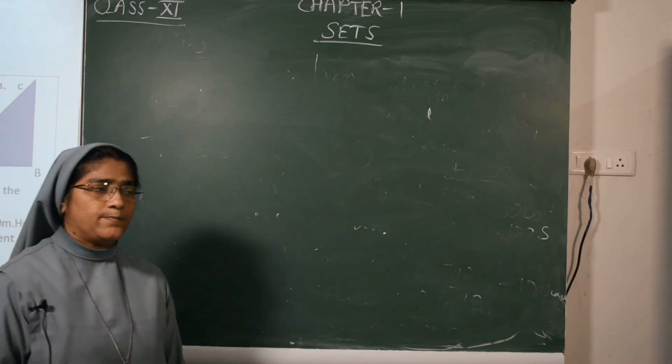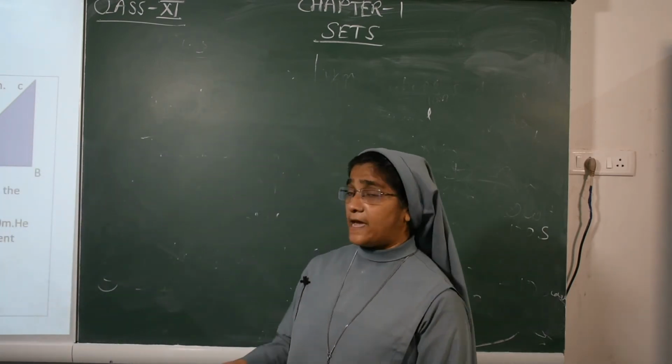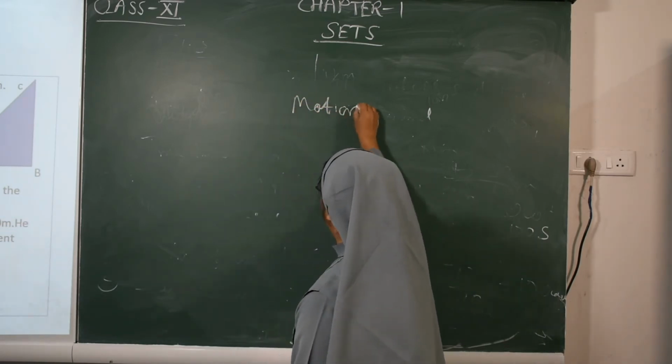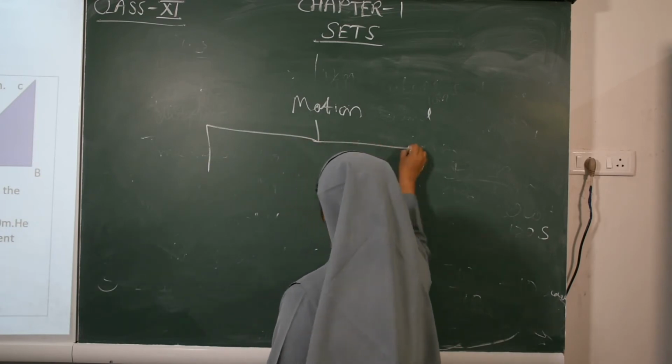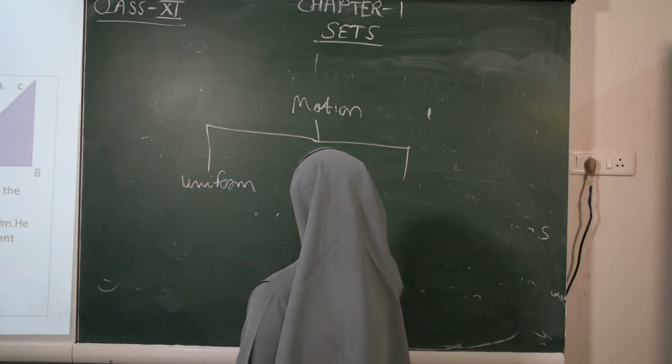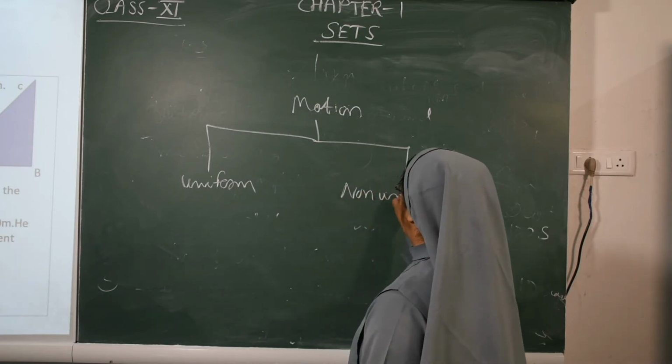Then next, motion can be divided into two parts: uniform motion and non-uniform motion.